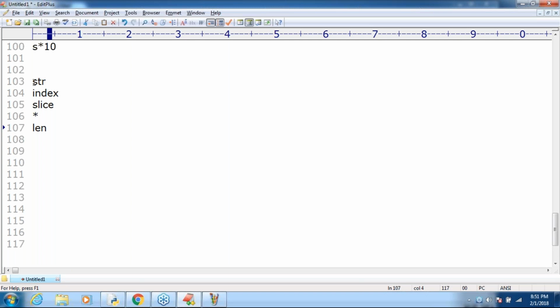Next, if you want to find the length of the string, what are the ways? That's all. This is the terminology you should be aware of, sir. Next, sir, there are a few important points up to this, whatever we covered. We require to talk, sir.